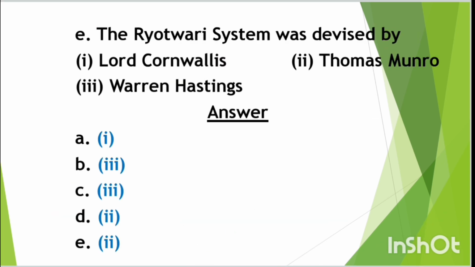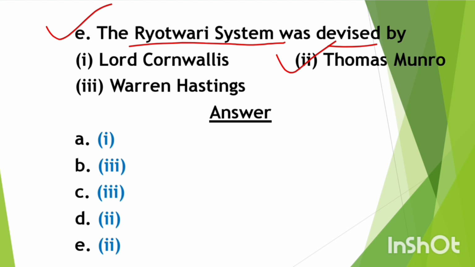Next question, question number E, the Rayatwadi system was devised by first option Lord Cornwallis, second option Thomas Munro, and third option Warren Hastings. So the answer for this question is option number 2, Thomas Munro. So for question number 1, all answers are present here, so you can match from here.